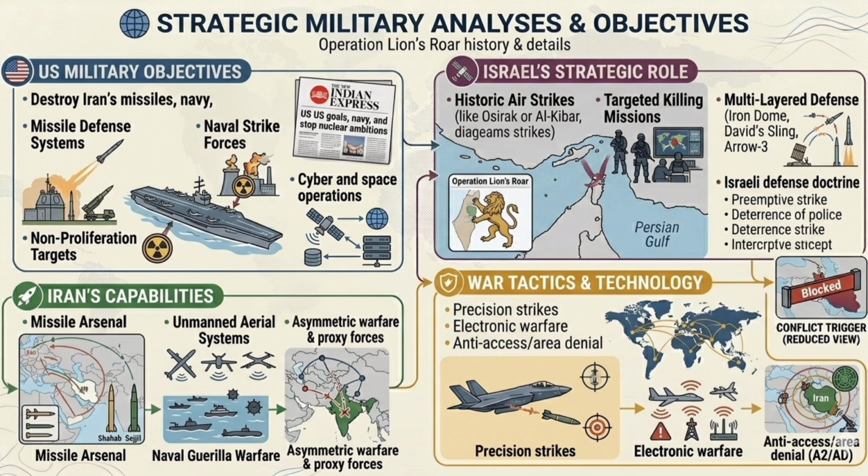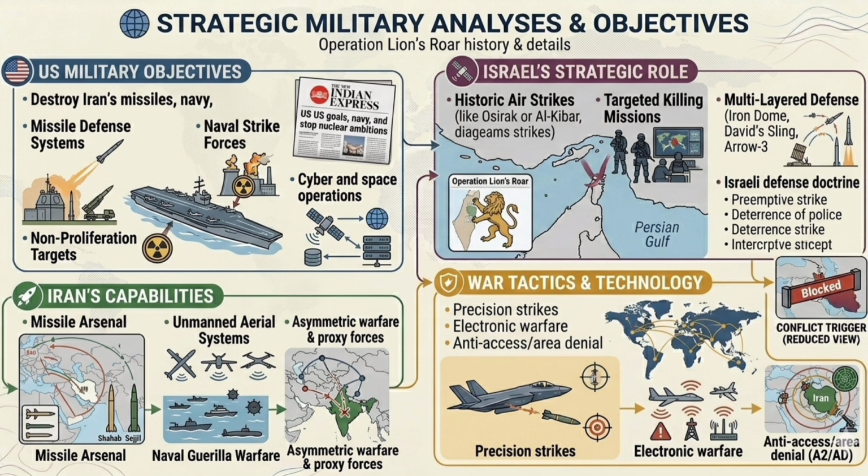U.S. military objectives: destroy Iran's missiles, navy and stop nuclear ambitions. Cyber and space operations. Israel's strategic role. Operation Lion's Roar history and details. Israeli defense doctrine. Iran's capabilities. Missile forces, drones and naval threats. Asymmetric warfare and proxy forces.